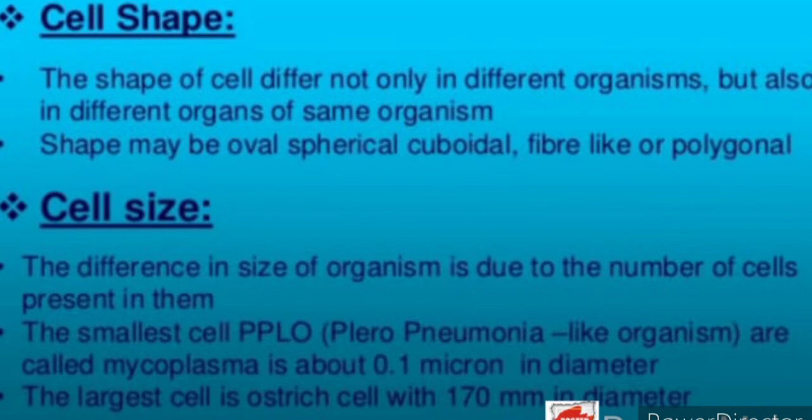Next is the cell size. The difference in size of organisms is due to the number of cells present in them. The smallest cell, which is the pleuropneumonia-like organism called mycoplasma, is about 0.1 micron in diameter. On the other hand, the largest cell, which is the ostrich's egg, is about 170 millimeters in diameter. So, cells can be of different shapes and different sizes.